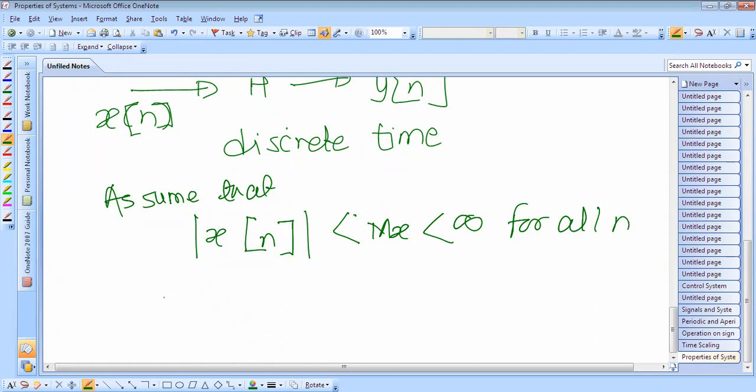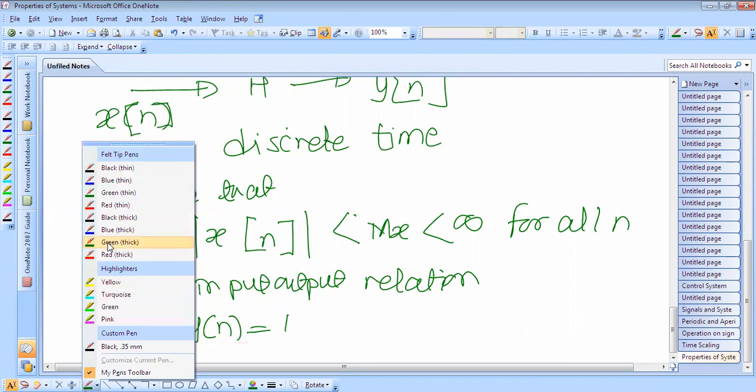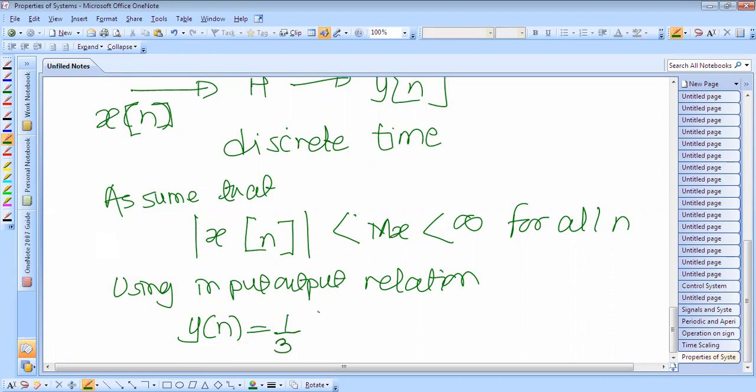And we have to use the input output relation, and that relation we have just seen, that is y of n is equal to, for the moving average 3 system, 1 by 3 times x of n plus x of n minus 1 plus x of n minus 2.